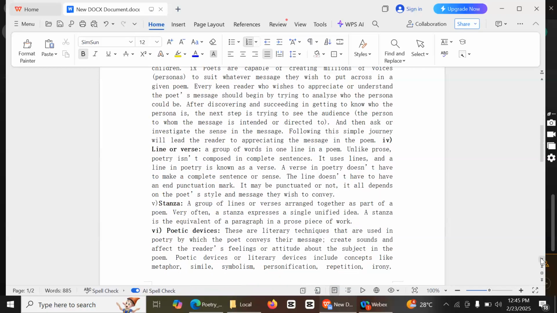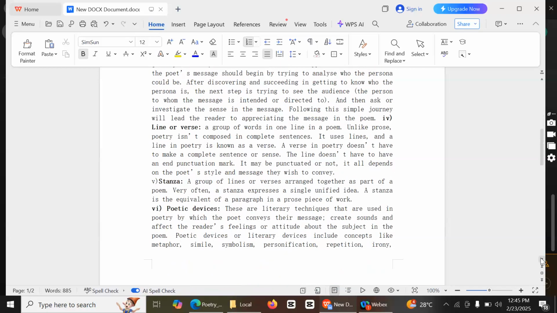Okay, dear student, so we come back also to see line or verse. I was saying that a line is the same as a verse. What is a line? Listen, what is a line? A line is a group of words in one line in a poem. A group of words in one line in a poem is called a verse.